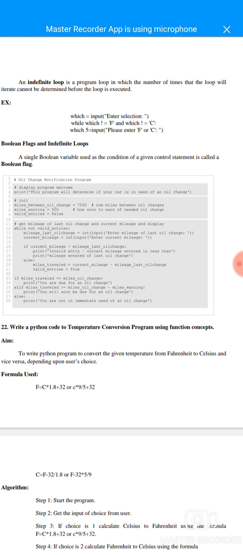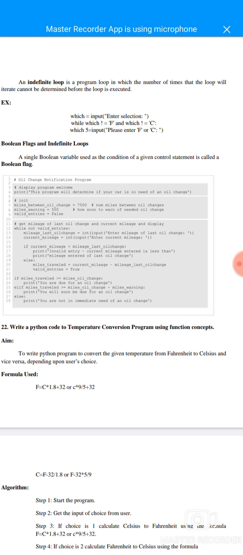Then the oil change notification program is displayed on the screen. Then init, get mileage, last oil change, and current mileage are displayed. Then if-else conditions are used to print whether an oil change is immediately needed or not.